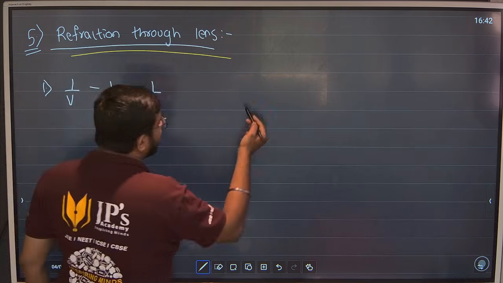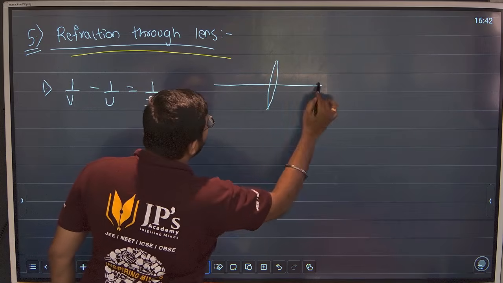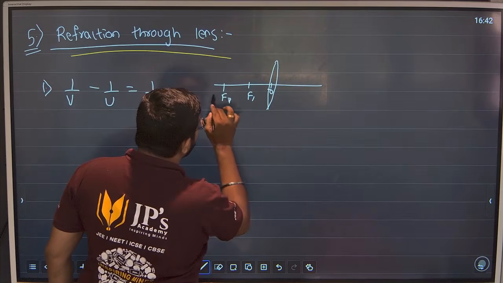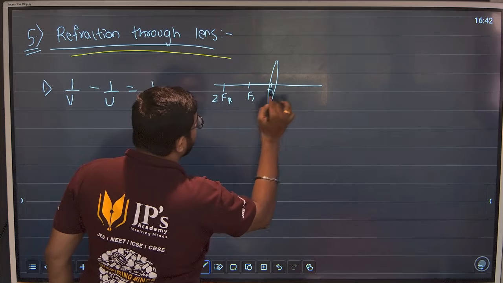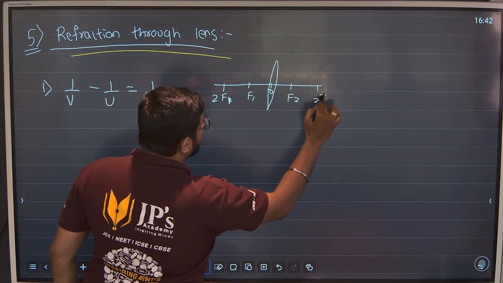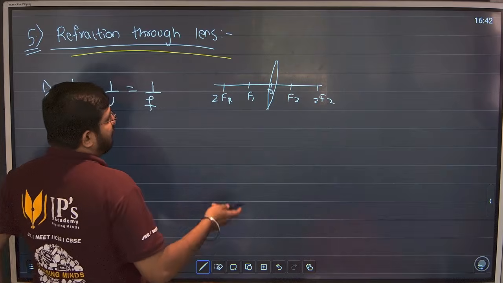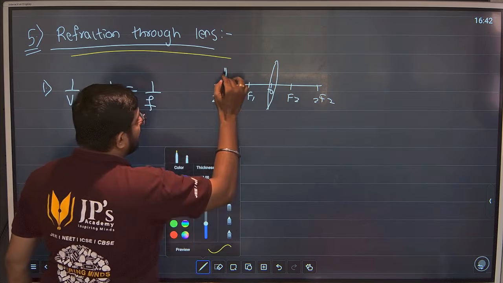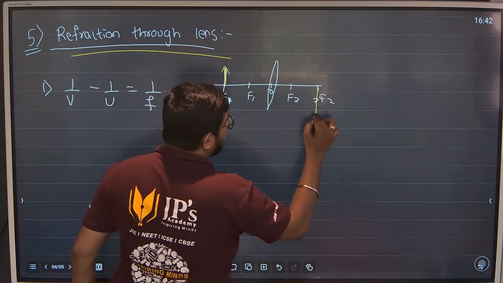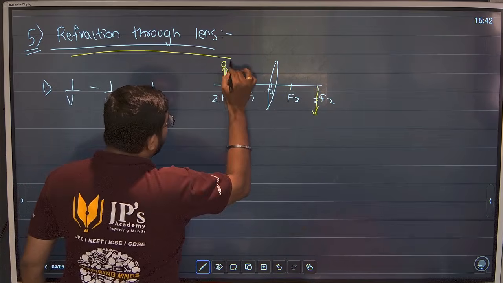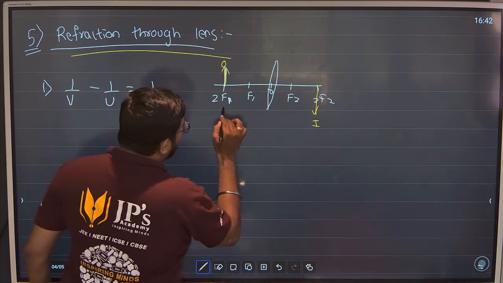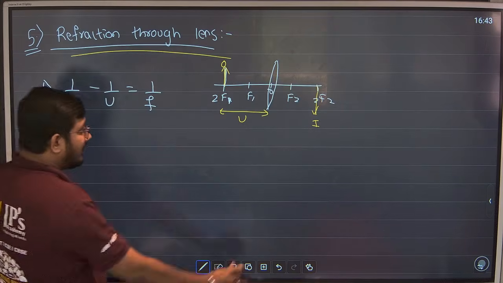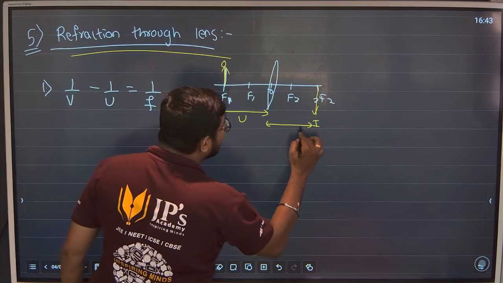What is UVF? Simple. Suppose this is a lens. ठीक है? Optical center, first focus F1, second focus F2. Suppose, guys, I am keeping an object over here, getting an image over here. So this is the object and this is the image. Object का optical center से distance is U. Image का optical center से distance is V.